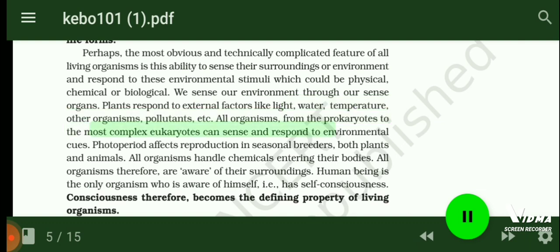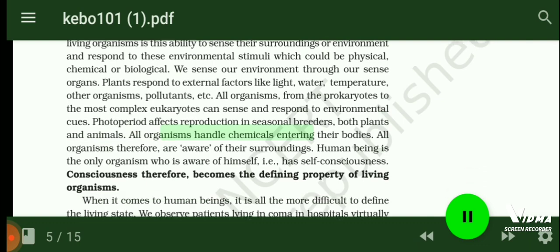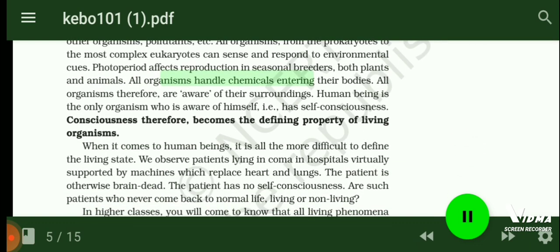Photoperiod affects reproduction in seasonal breeders, both plants and animals. All organisms handle chemicals entering their bodies. All organisms, therefore, are aware of their surroundings. Human being is the only organism who is aware of himself, i.e., has self-consciousness. Consciousness, therefore, becomes the defining property of living organisms.